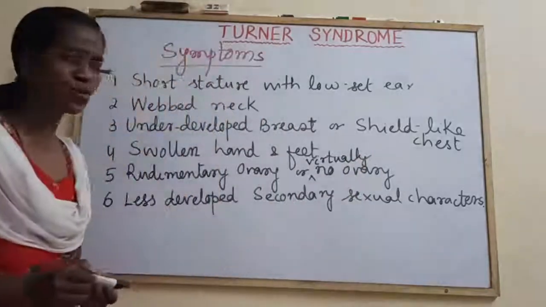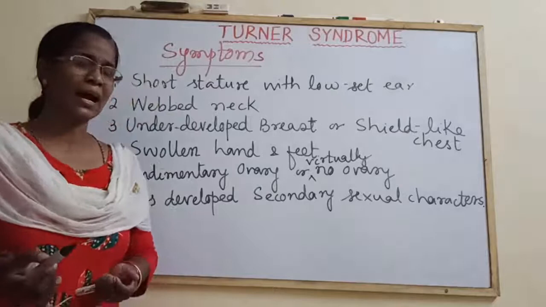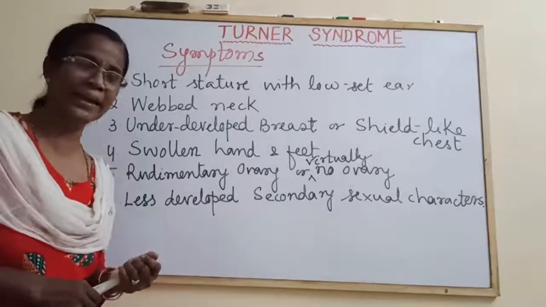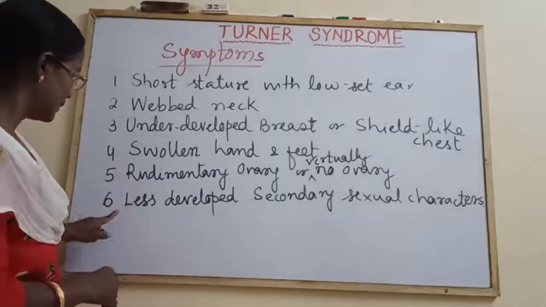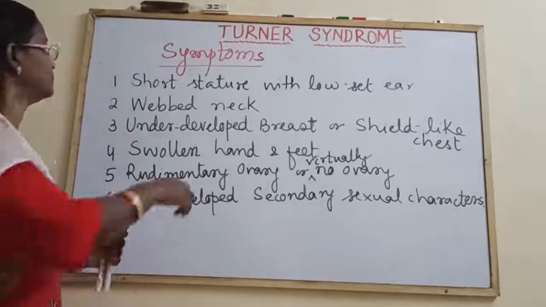So if there is no ovary, the menstrual cycle is also not going to take place in the female. Also, secondary sexual characters do not develop.